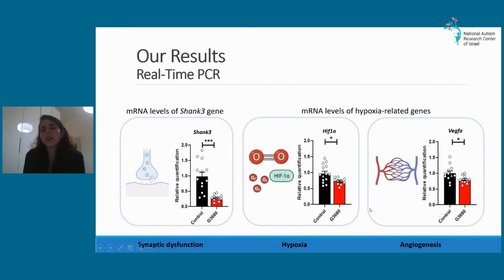We observed also downregulation of the expression of two other genes that are highly related to hypoxia. One is HIF-1 alpha, which is related to oxygen deficiency, and the other one is VEGF-A, which has a crucial role in angiogenesis. Because of those indications of a hypoxic state in the mouse model that we studied, we decided to start the treatment.